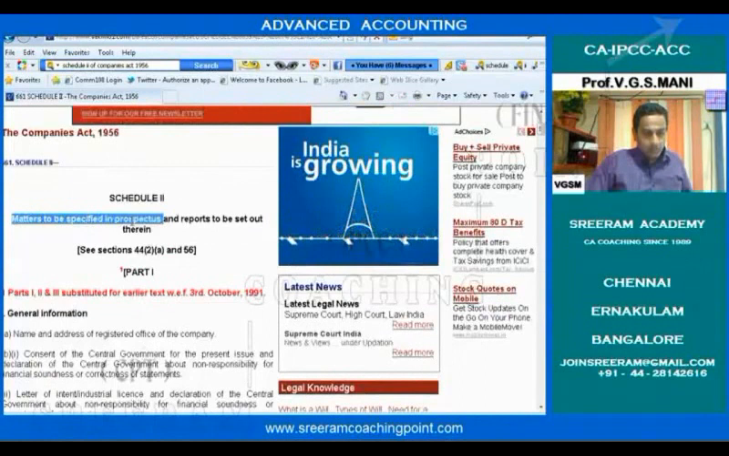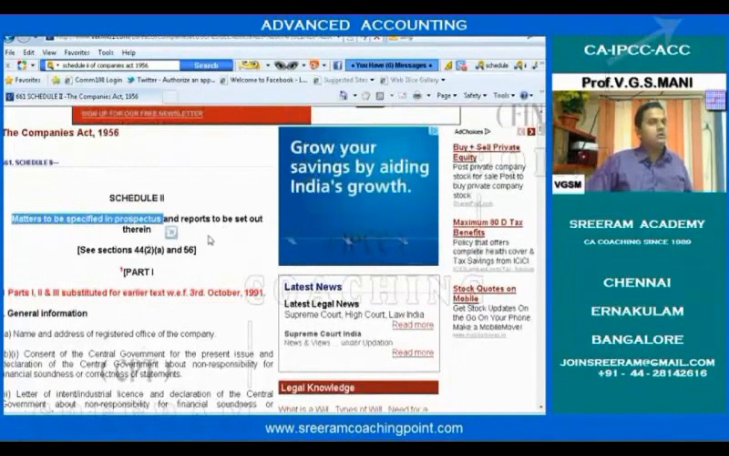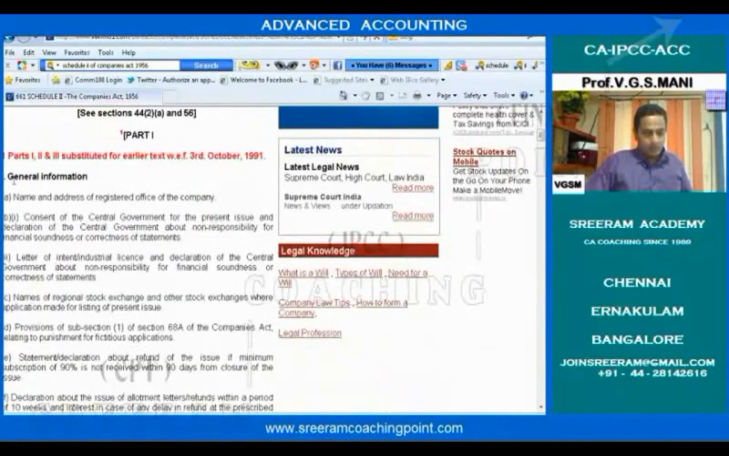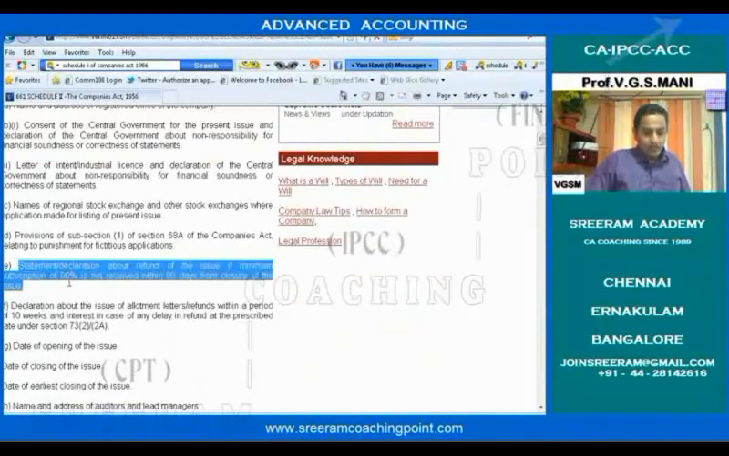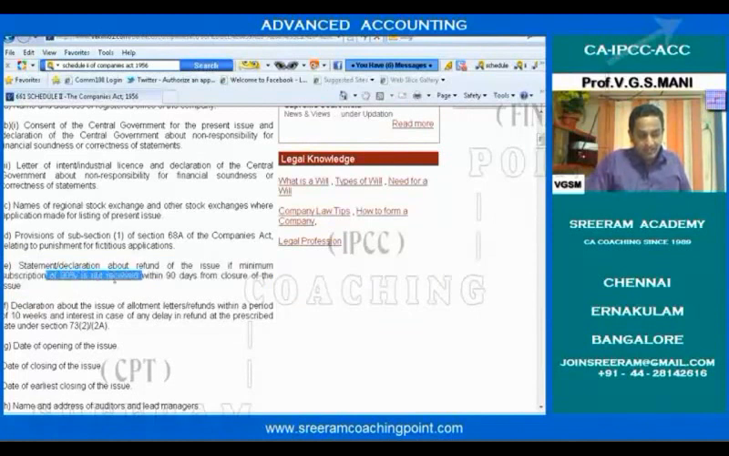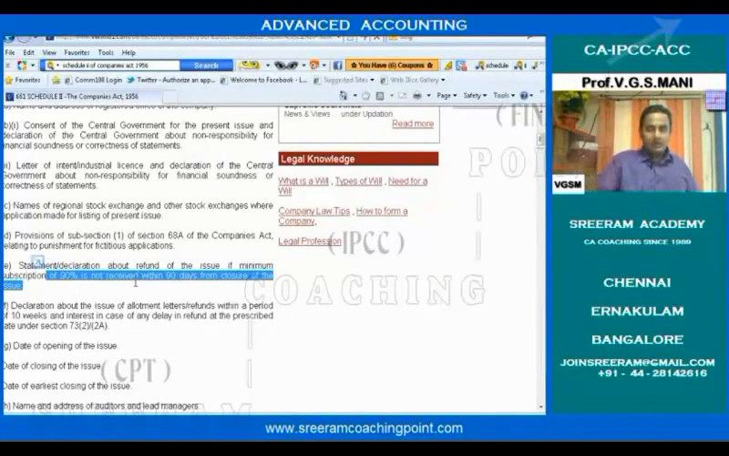Schedule 2, matters to be specified in prospectus and reports to be set out therein. Part 1, general information. What are all the information that should be contained in the prospectus? Name and address of the registered office of the company, consent of the government, etc. And finally, in point E, statement or declaration about refund of the issue if minimum subscription of 90% is not received within 90 days from the closure of the issue. So within 90 days from the closure of the issue, they should have subscribed for 90%.